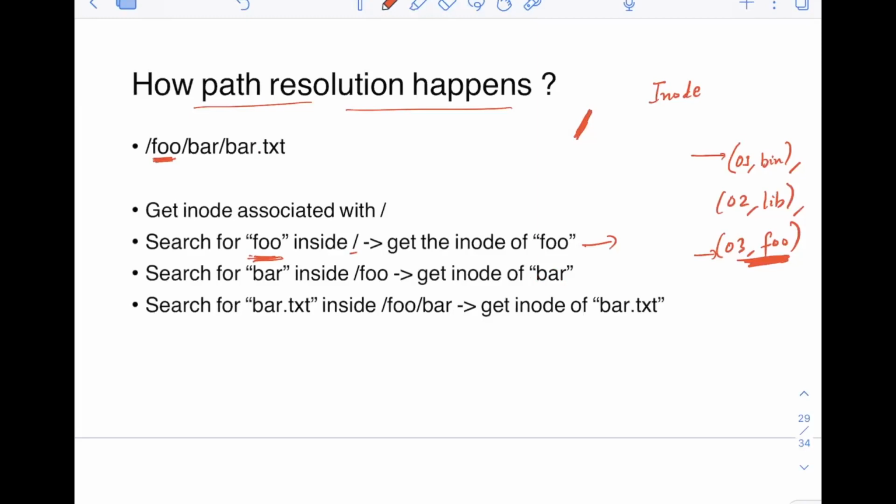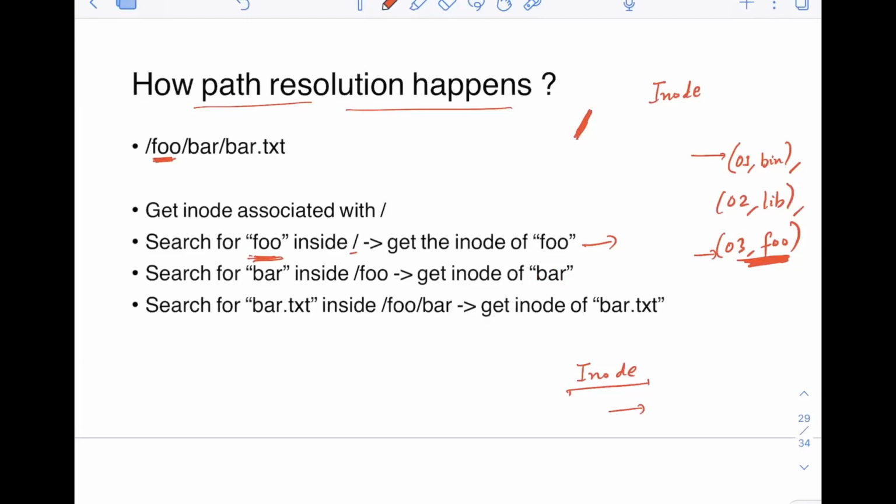Now once you have got the inode of foo, in foo you need to search for bar. So now you are in the inode of foo. Of course, this inode will also store the data and pointers to the data.